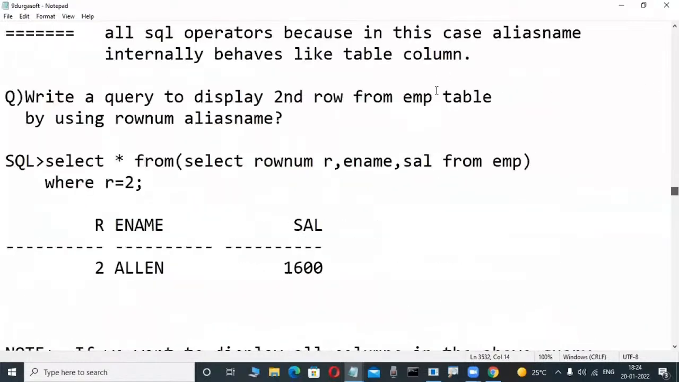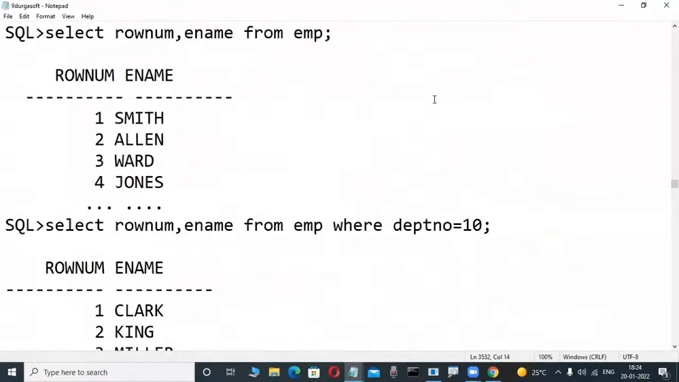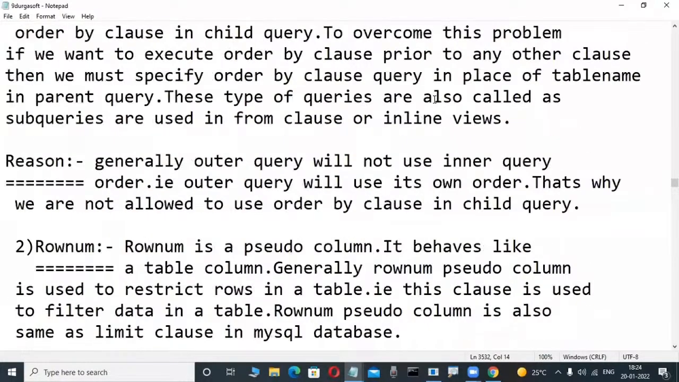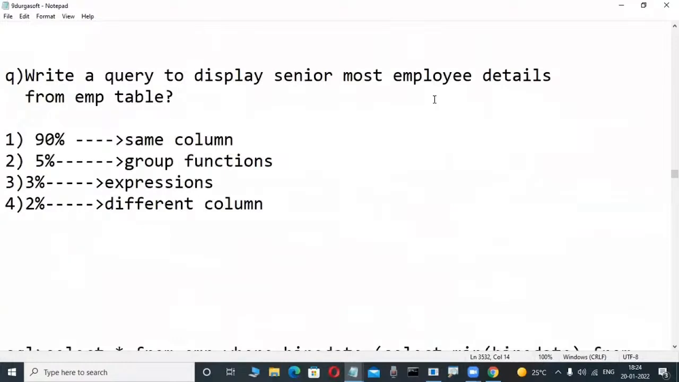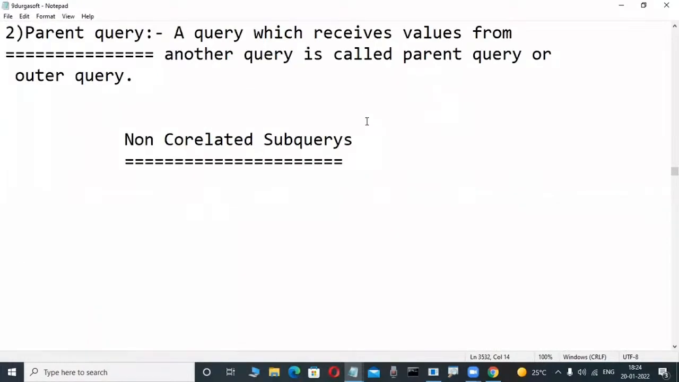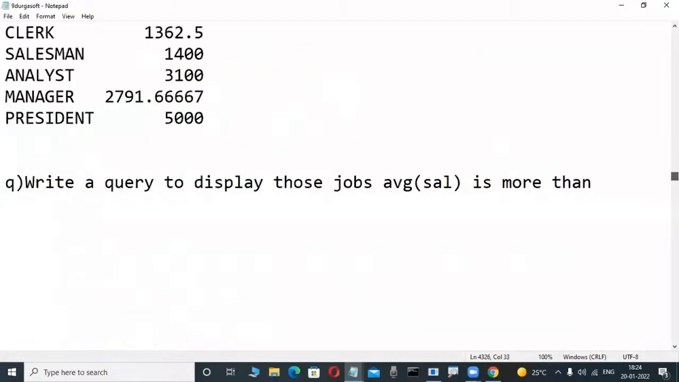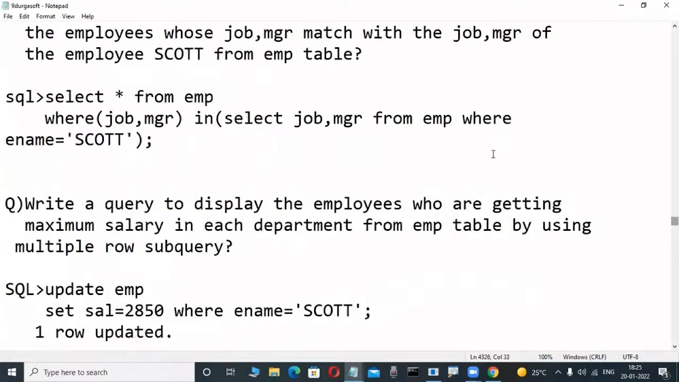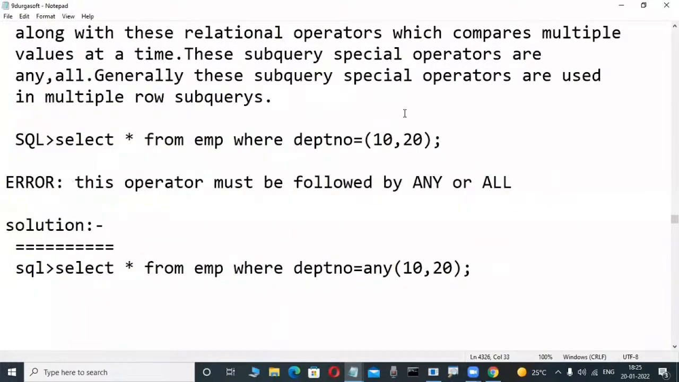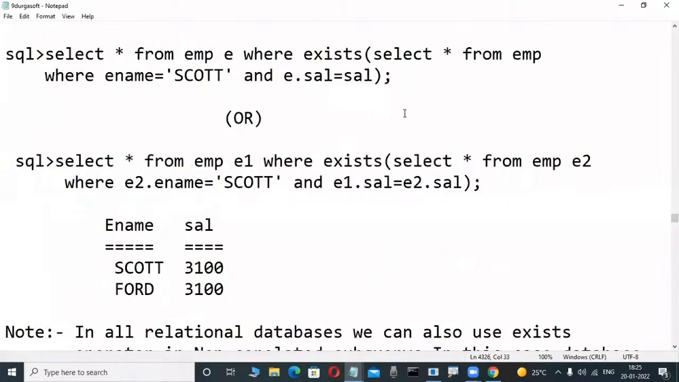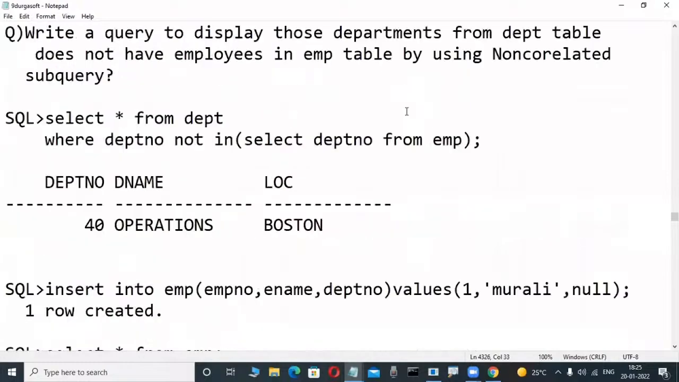Subquery is a concept that is most powerful. It is a query within another query, but only one or two lines of coding. These are the things we are learning in the coming days. These are main chapters. In the database, subqueries are most powerful. In this chapter we learn interview questions. Suppose you are attending an interview: display the nth highest salary employee, the second highest salary employee, delete duplicate rows. These types of things are there, and we learn all of them in our course.